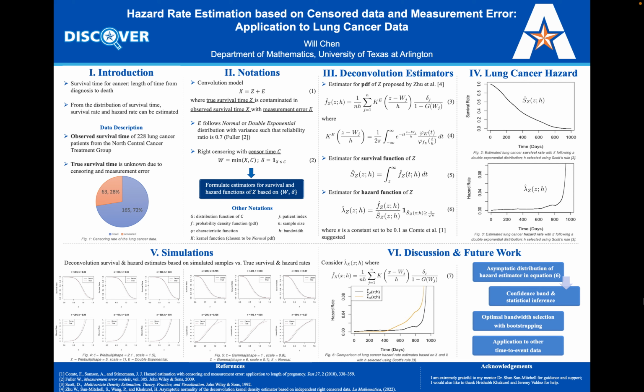Next, we conducted simulation studies to assess the performance of our estimators with different sample sizes based on simulated data following a Weibull or a gamma distribution. This way, we can compare our estimated survival and hazard functions with true survival and hazard functions. Our simulations suggested that our estimators perform well even with a sample size of 200, which is comparable to our